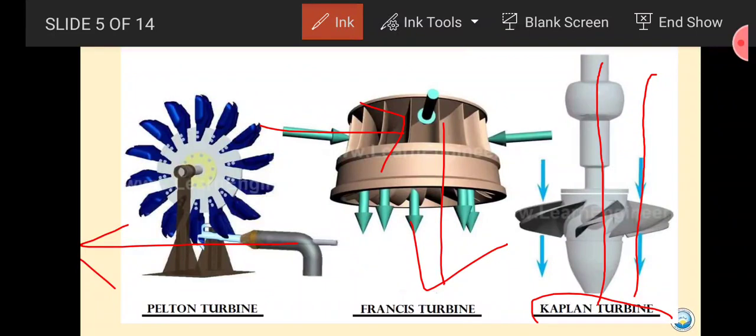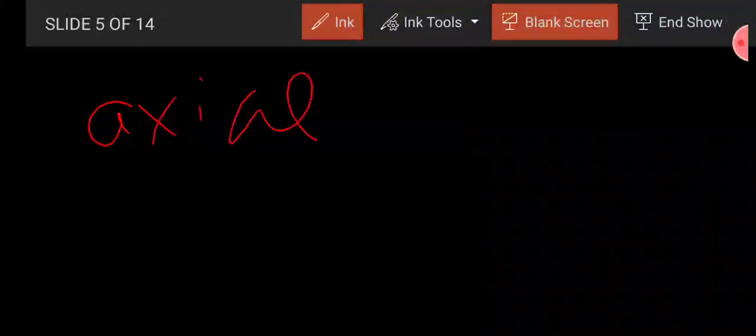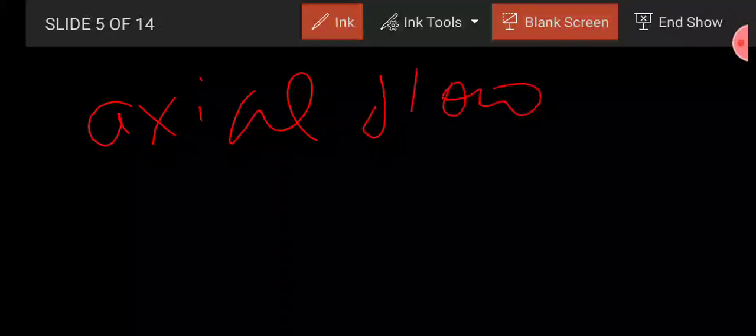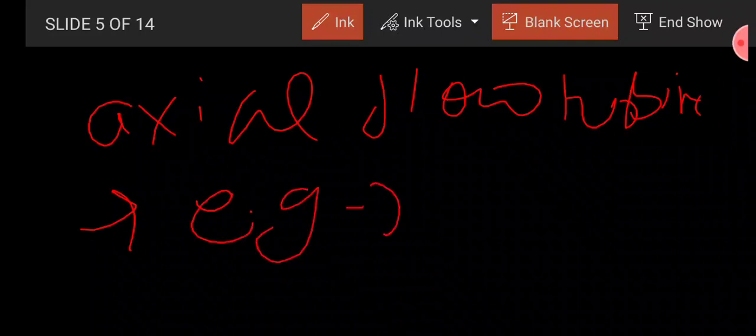And in a practical example, if we consider the axial flow turbine, the best example is the Kaplan turbine.